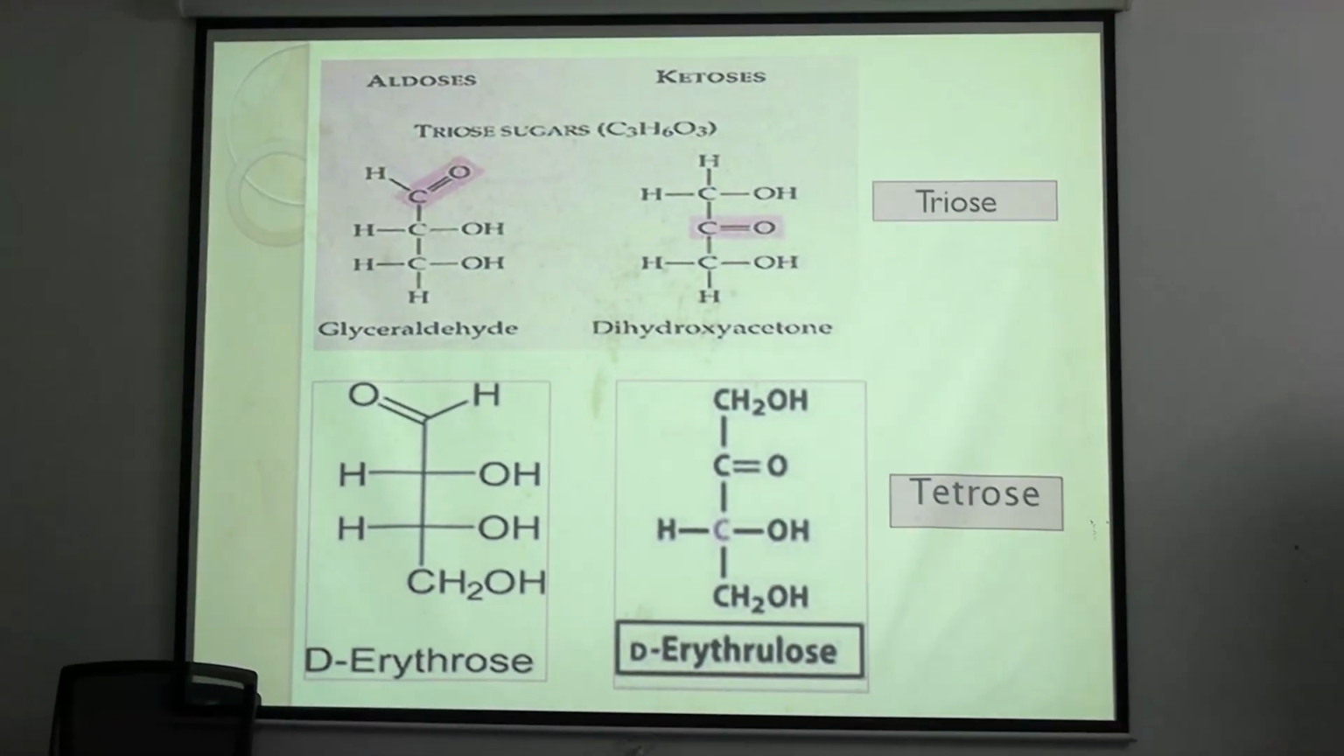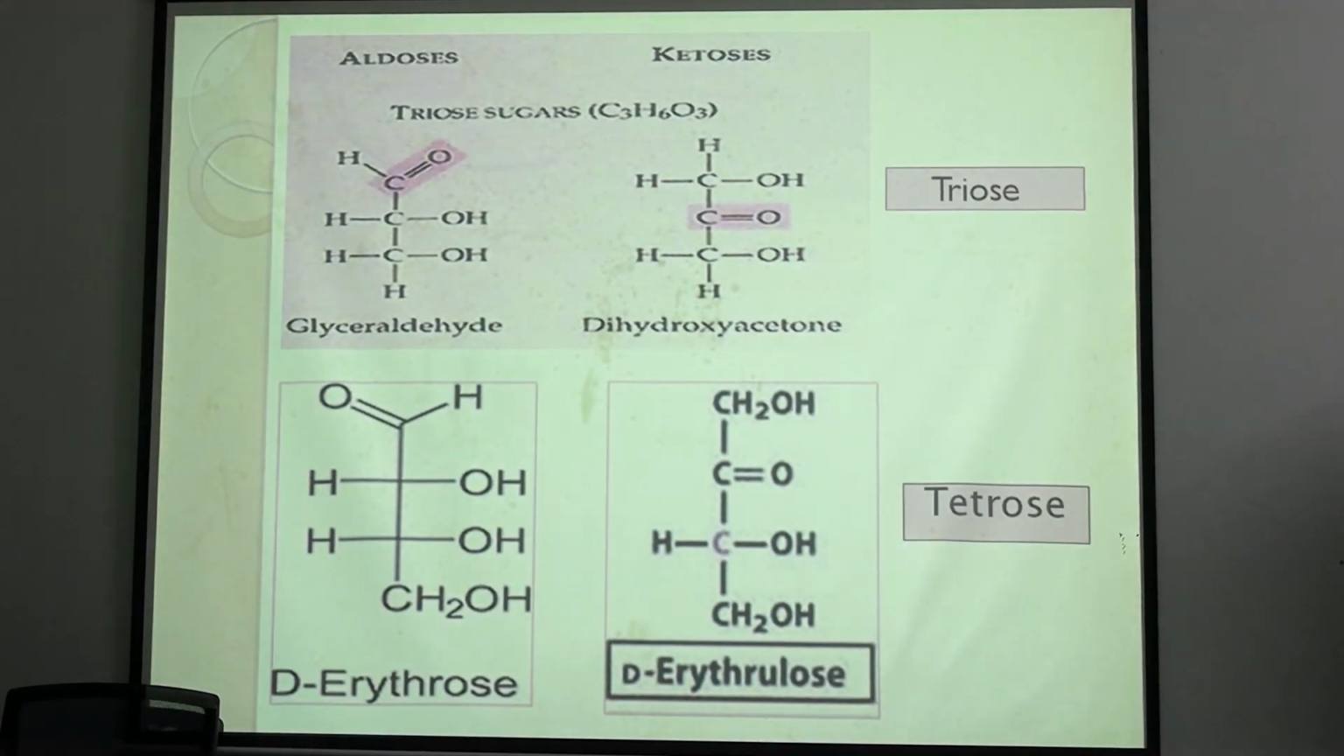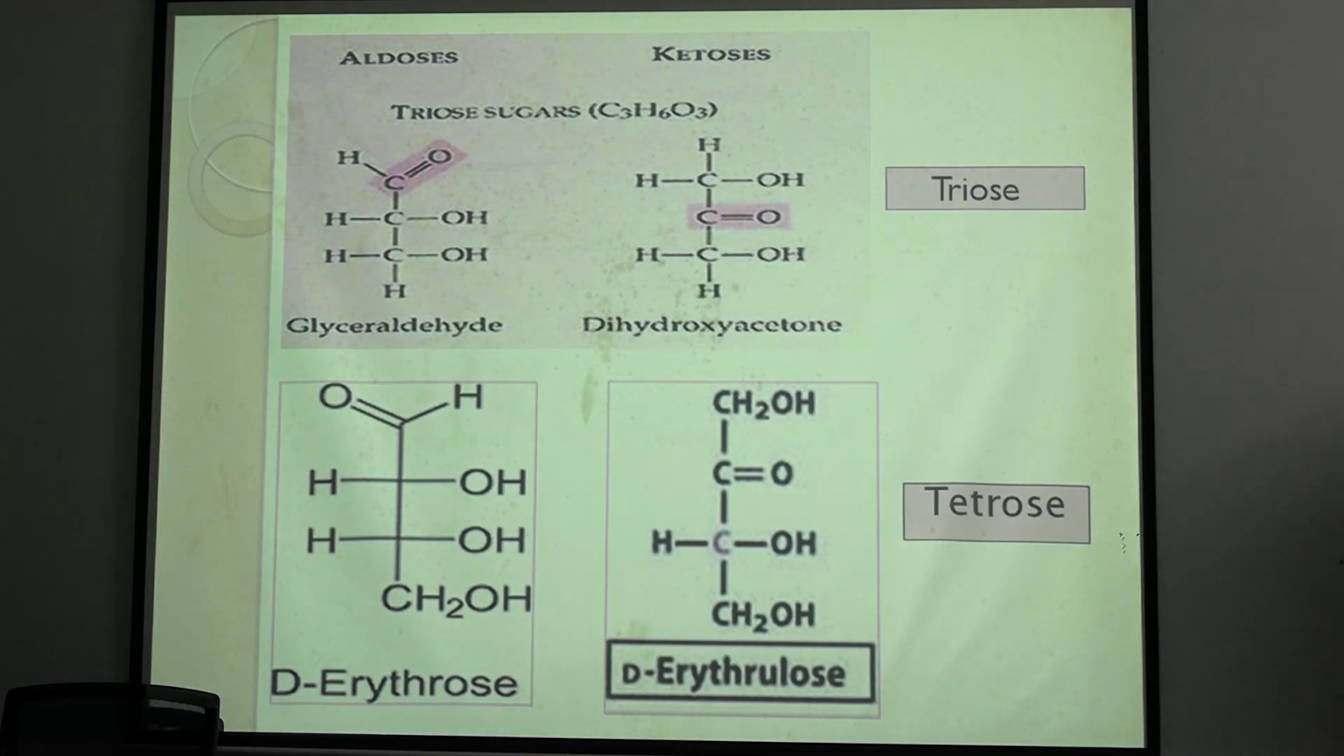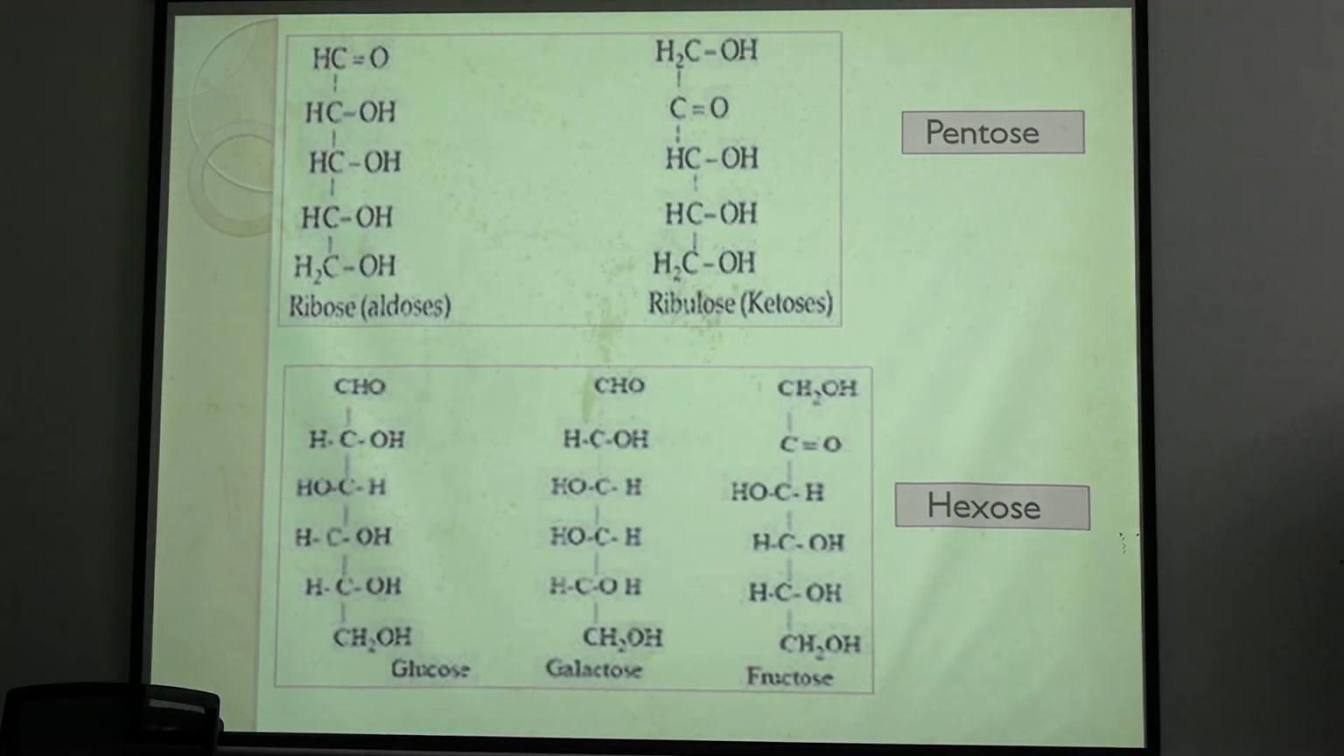In case of hexose, what will be the penultimate carbon? Which carbon? C5, fifth carbon. Right? In case of erythrose, which carbon? Third carbon. So penultimate in case of hexose is C5. In case of any tetrose, it will be C3 and so on. So second last carbon. Okay, understood.